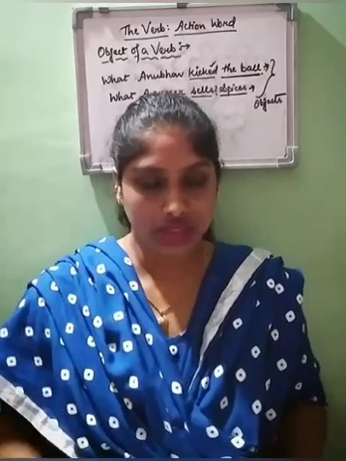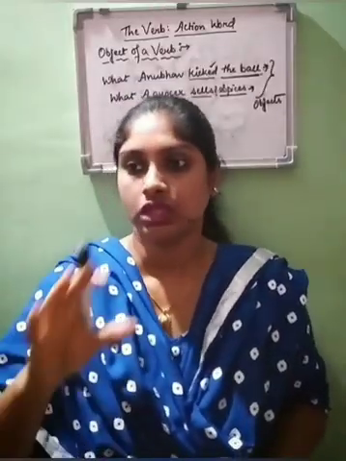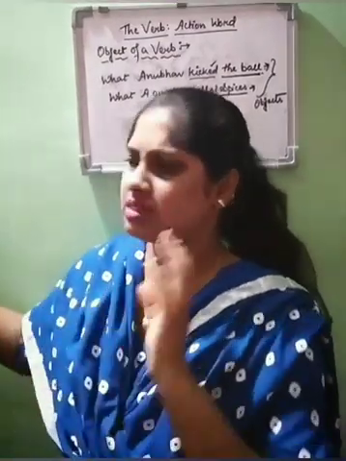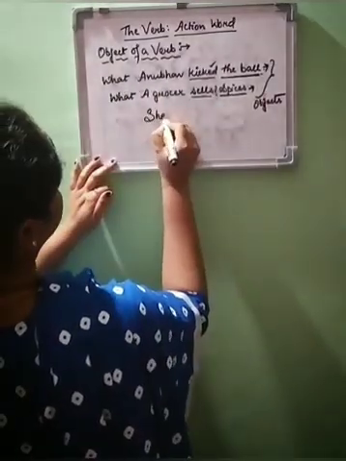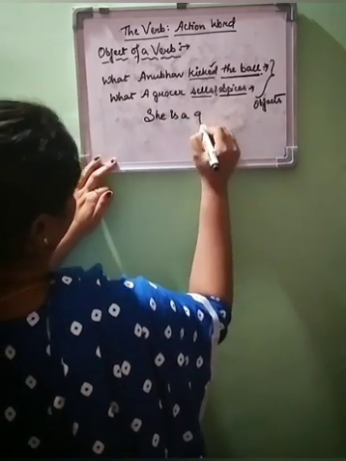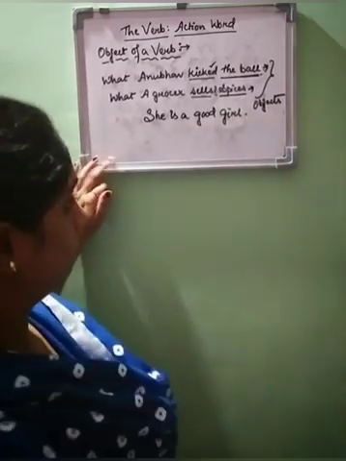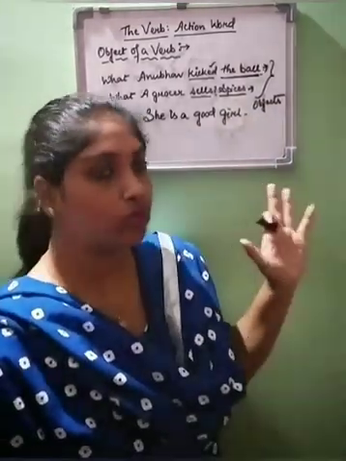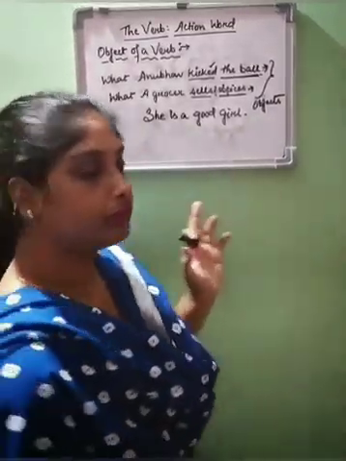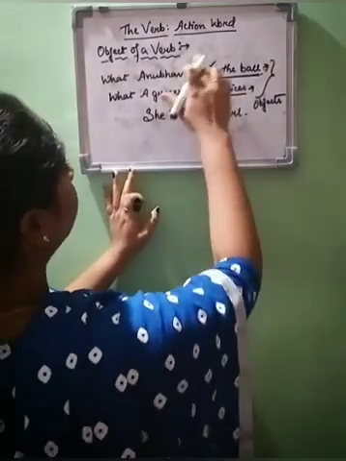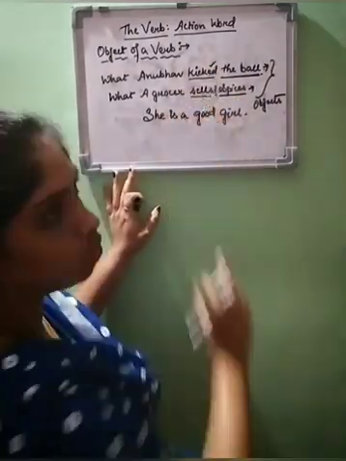Now, as I was saying, the auxiliary verbs might also be present. Suppose, let's take a very simple sentence: she is a good girl. Now, in this sentence, can you find out which is the verb here? We don't find any word like kicked or sells, nothing.